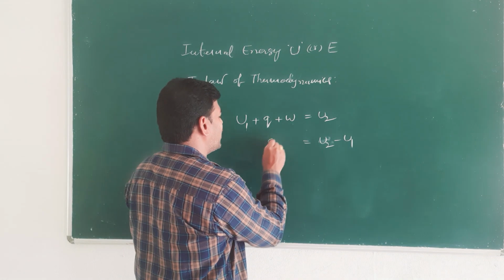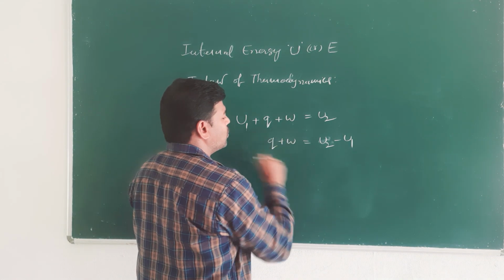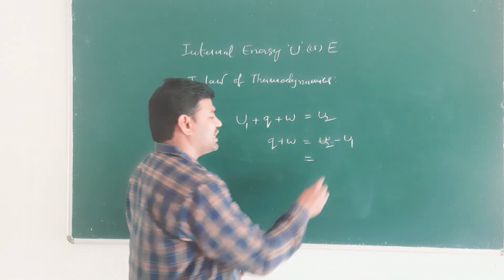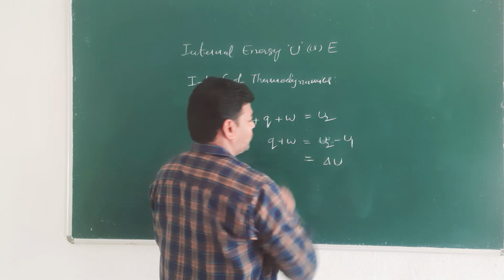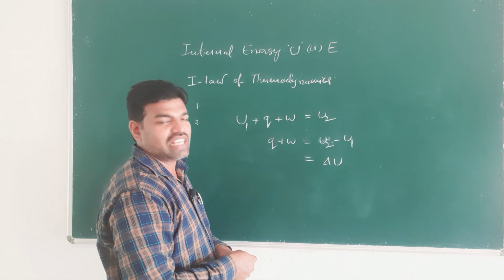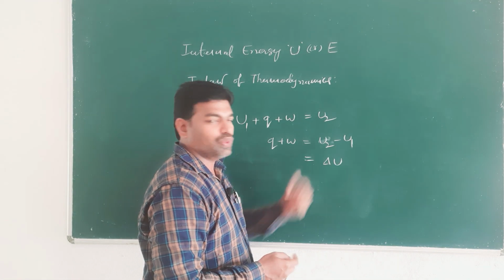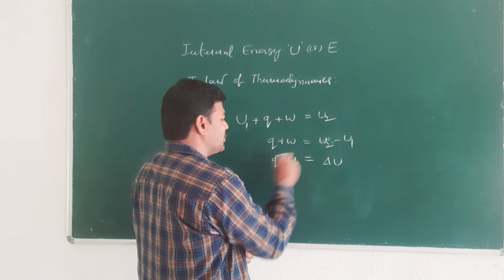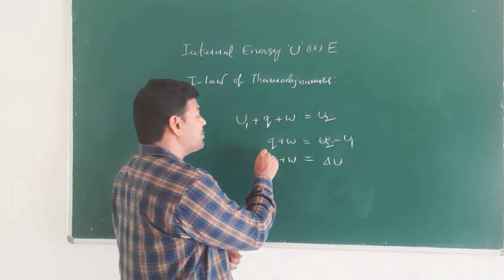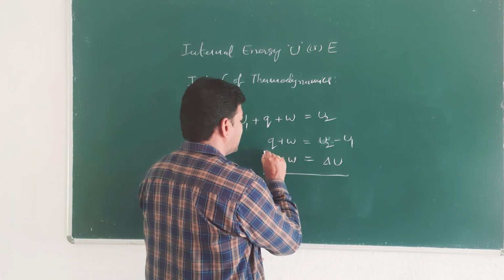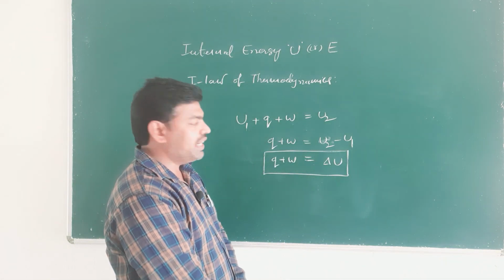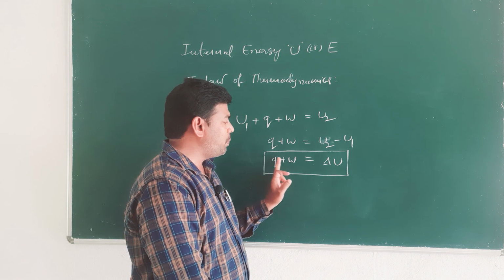U2 minus U1 is Q plus W. This change is delta U. So, delta U is equal to Q plus W. This is the mathematical formulation, or mathematical equation, for the first law of thermodynamics. Delta U is equal to Q plus W.